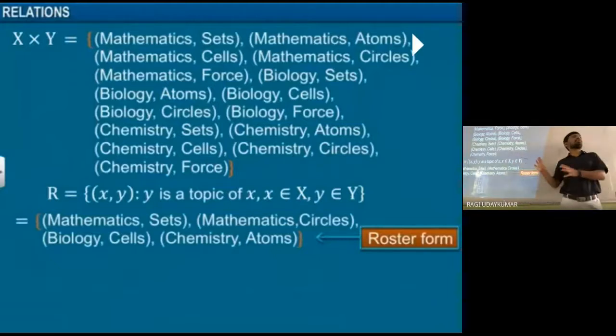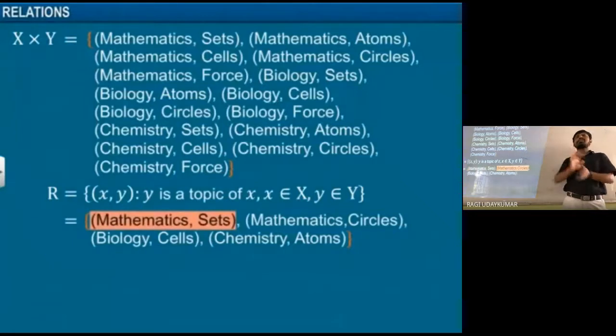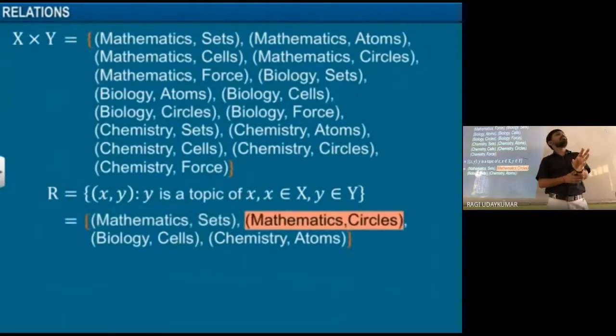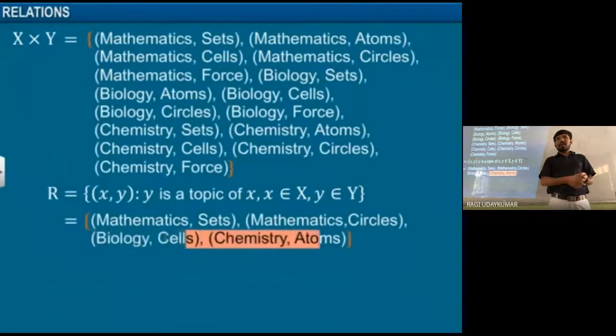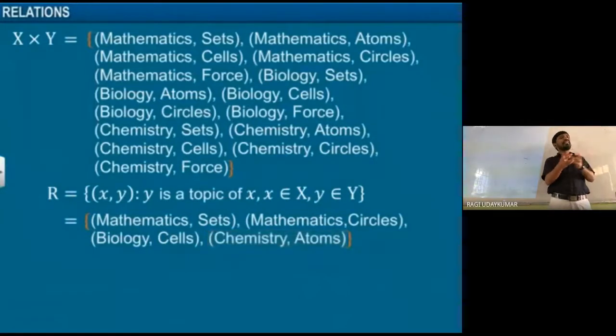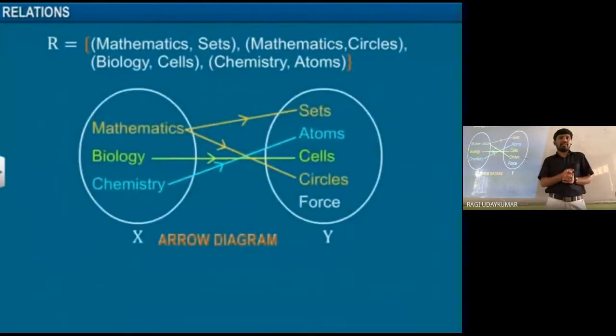We call this roster form and set builder form. Whatever we are getting is a subset of this Cartesian product. Obviously it is a subset of the Cartesian product, so any subset you take into consideration can be considered a relation. Why? Because you can form a relation between the x coordinate and y coordinate for any subset you take.